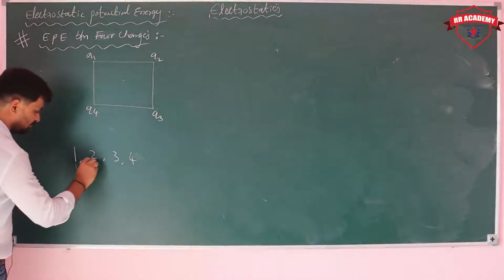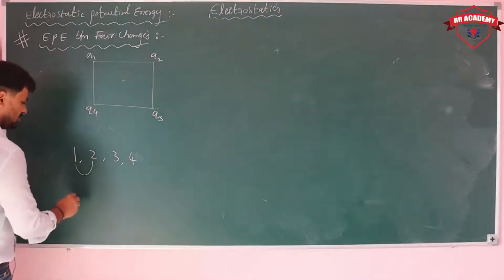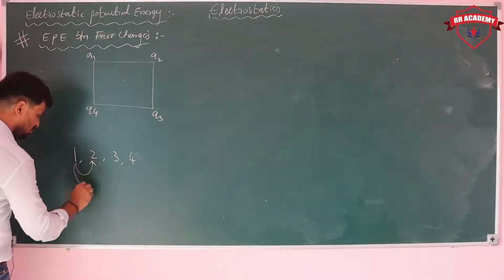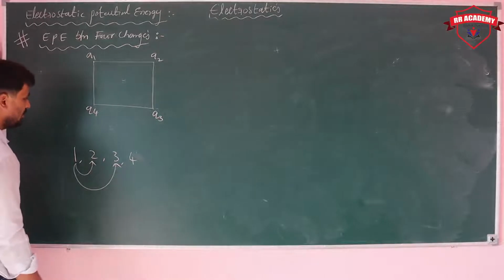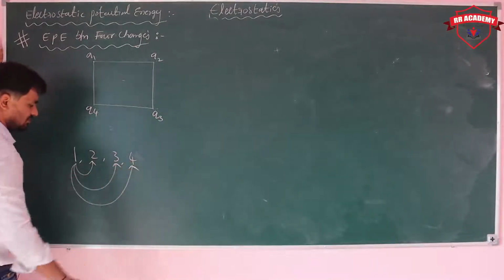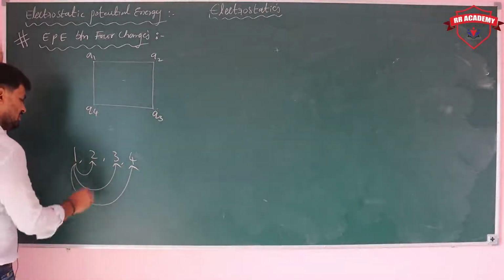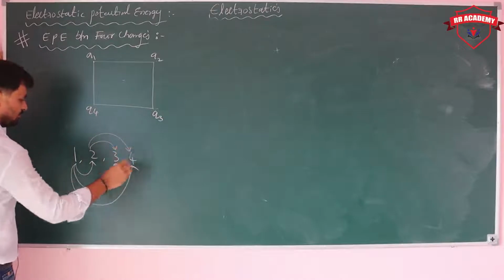Between 1 and 2 means KQ1Q2 by R. Between 1 and 3, KQ1Q3 by R. Next between 1 and 4. Next between 2 and 3. Between 2 and 4.